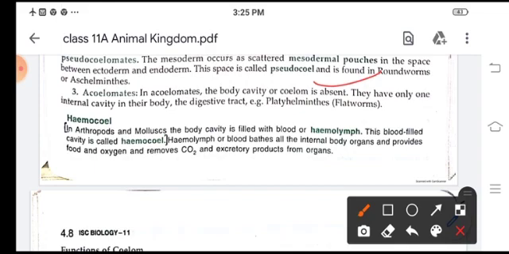Now acoelomates are those in which the body cavity is absent. They have only one internal cavity in the body, the digestive tract, like Platyhelminthes. Now children, in arthropods and in mollusks, the animals have a body cavity which is filled with blood or lymph. Now this blood filled cavity is known as hemocoel.